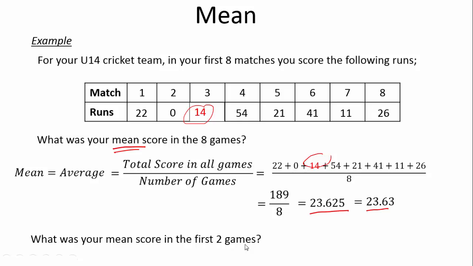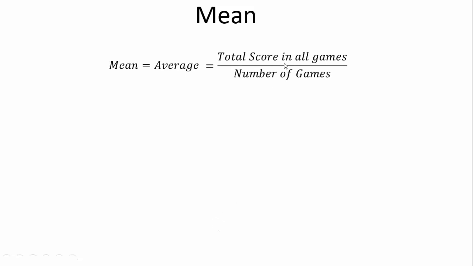So what was your mean score in the first 2 games out of interest? What was your average in the first 2 games? Let us just focus on these 2 games here. So we're going to add up the total score, and that is 22 plus 0. And we're going to divide that by the number of games, which is 2. And it's quite easy to see that the mean score is 11. And that is what our mean score is. So mean is equal to average. It's the total score in all the games divided by the number of games.